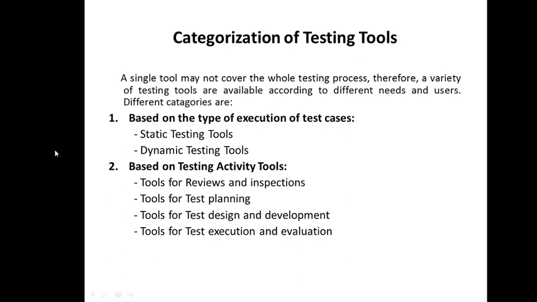Generally, we say there are two types, static and dynamic, but we are going to categorize them based on different parameters. The first parameter is based on the type of execution of test cases. According to that, it is of two types, static testing tools and dynamic testing tools.